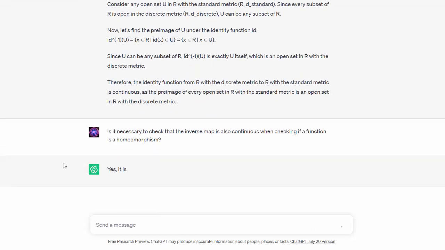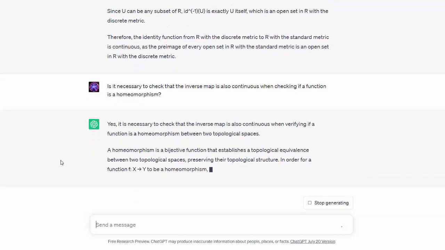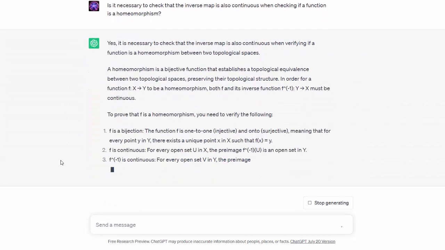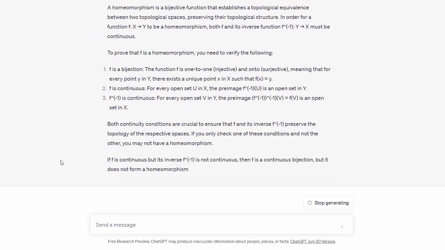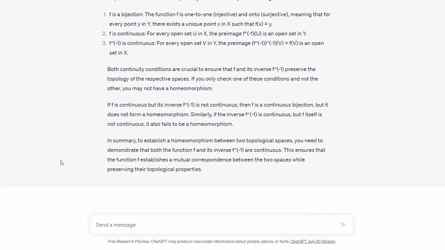Let's see. Okay, it is necessary. Okay, a bijection whose inverse is continuous.